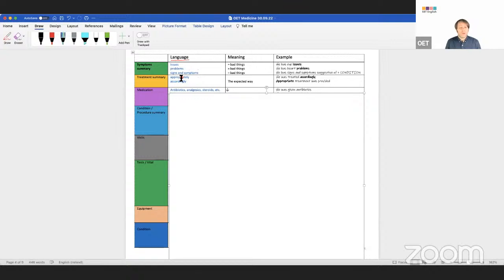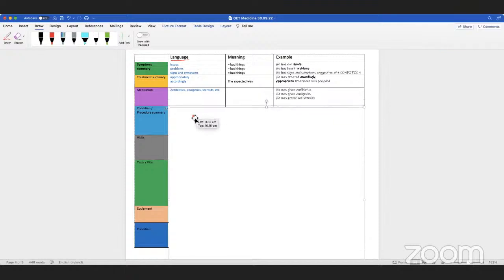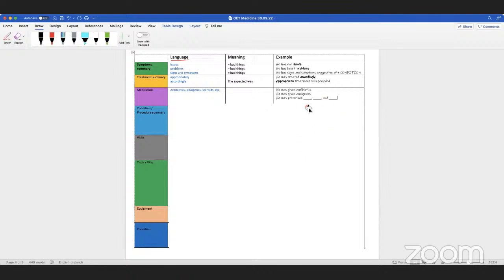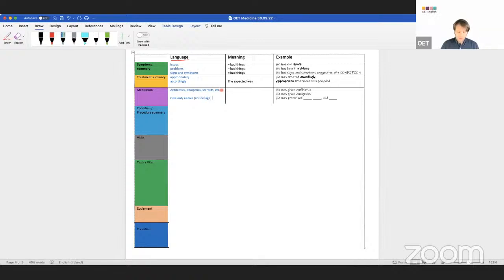But what about if we just give the names only? Is that summarizing? I think that's okay, right? So what could we say here, guys? He was prescribed 1, 2, and 3, right? Here we're listing, giving just the names. Why is that summarizing? Because we don't write the dosage, how many times, route, schedule, etc. Okay, so this is summarizing.